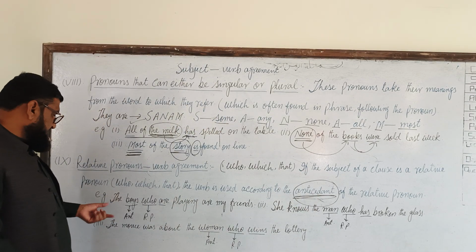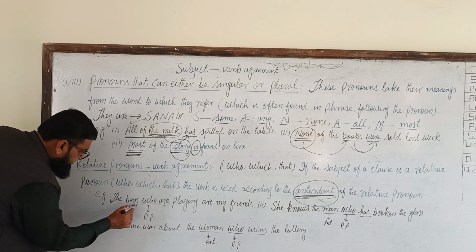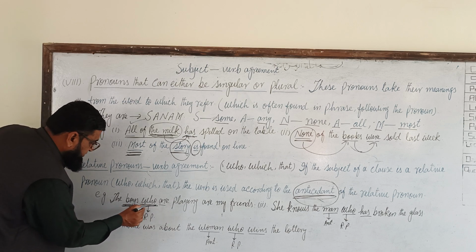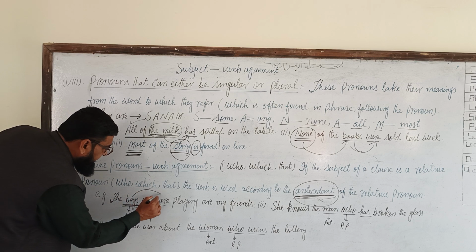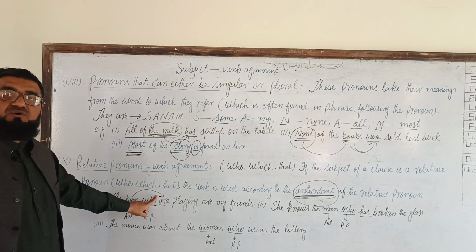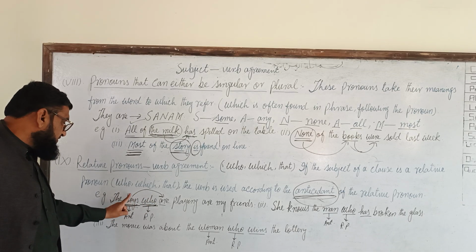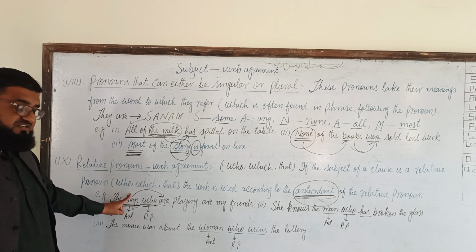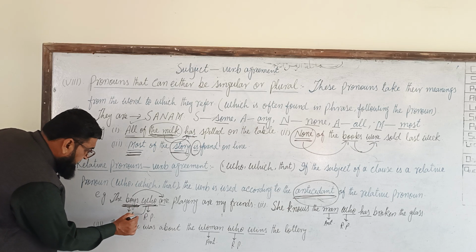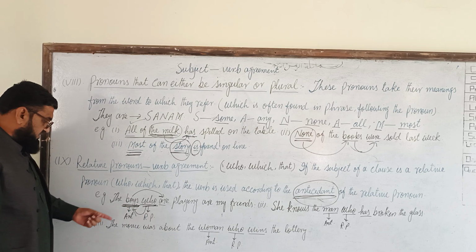For example, the boys who. Boys here is the antecedent. Who is the relative pronoun. The verb will be according to the boys, not according to who, because the verb will be according to the antecedent. Boys is the antecedent here, because who is referring to the boys.